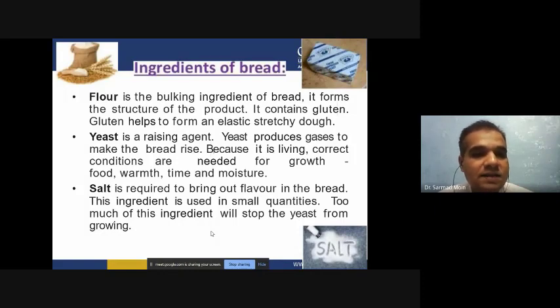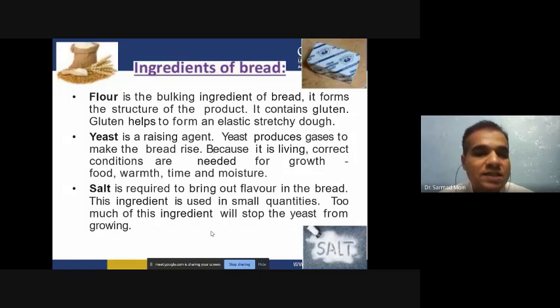And when we are mixing it, the yeast also works as a raising agent, because the flour contains carbohydrate, which the yeast utilizes as an energy source. So the yeast produces carbon dioxide, and this carbon dioxide, being a gas, is released in the dough, so that you have a raised dough. And when you bake it, the fluffy and soft bread will be ready.